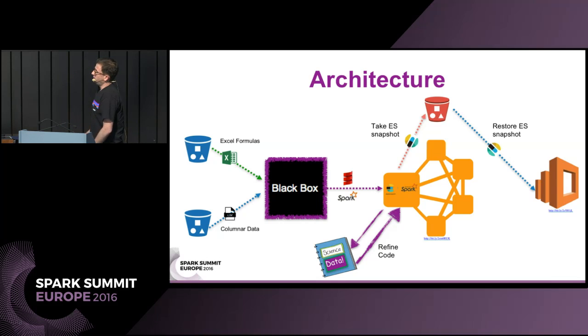And since we have the Scala code, we can iterate on it through a data science notebook, maybe refine it a little bit, maybe do a few more specific things. Then we could take that indexed code, take a snapshot of it, and store it on S3, up by the red bucket there. And once it's there, another team, maybe another development team, can take that and restore it on an Elasticsearch service. So indexing of programs here plays a central role.